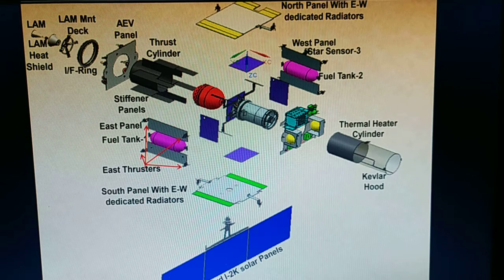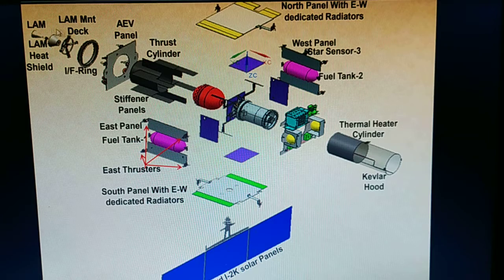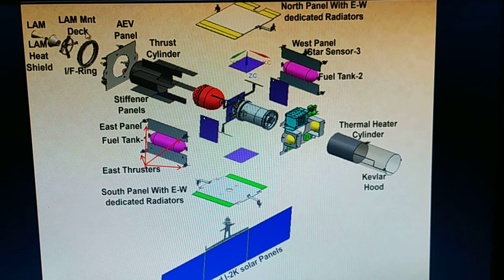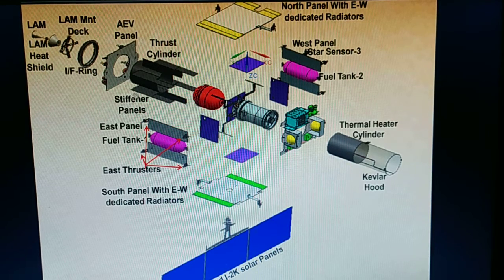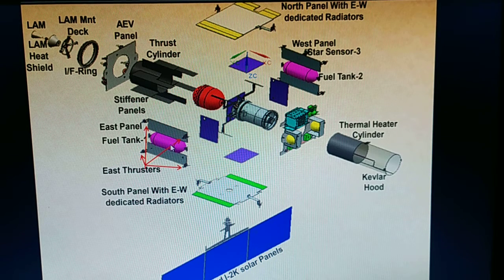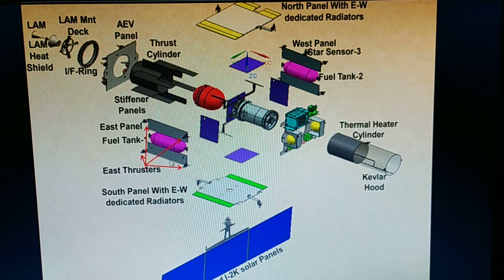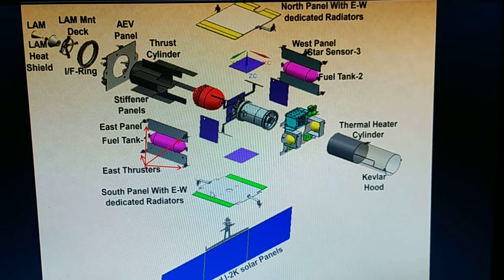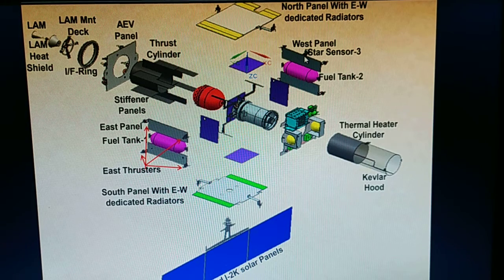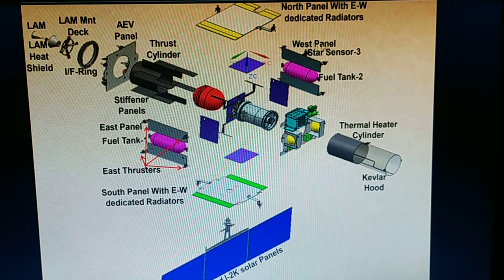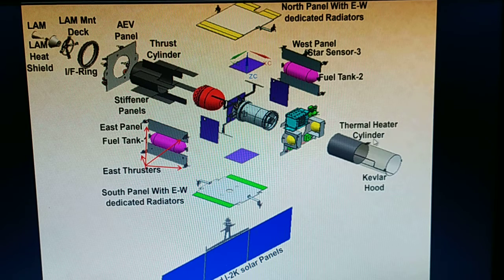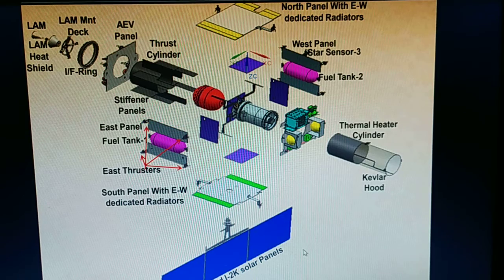This is a satellite's parts, how it is assembled and how we can manage. These are LAM heat shield, LAM mount deck, IF ring, AV panel, stiffener panels, thrust cylinders, east panel, fuel tank 1, fuel tank 2, east thrusters, and south panel with east-west dedicated radiators, and north panel with east-west dedicated radiators, star sensors, west panel, thermal heater cylinder, Kevlar hood, and I2K solar panels.